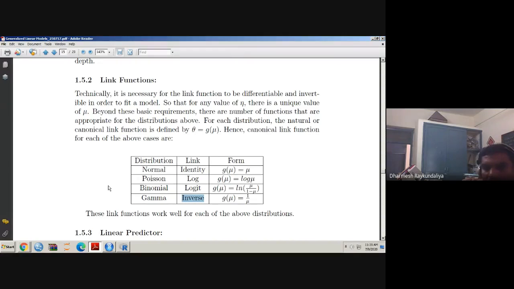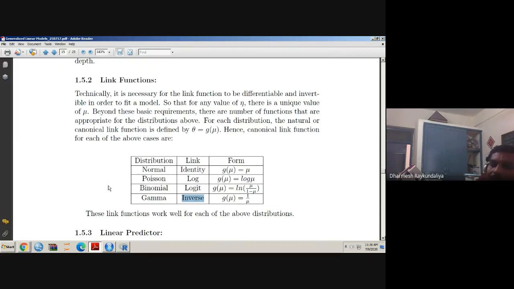Why is the link function important? Because the role of the link function is to connect the expected response to the linear predictor. As we saw in the binomial case, the expected value of a binomial response, or you can say the Bernoulli response, is the probability of success, and the range lies between 0 and 1. However, the linear predictor may fall in the range minus infinity to infinity, on the real line.